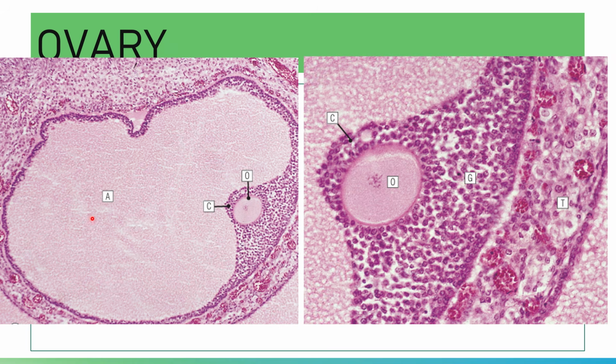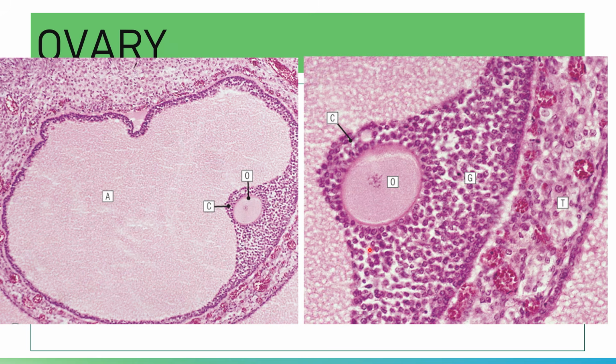You have an eccentrically located oocyte. This is your oocyte, and you have your cumulus oophorus, the granulosa cells surrounding the oocyte.